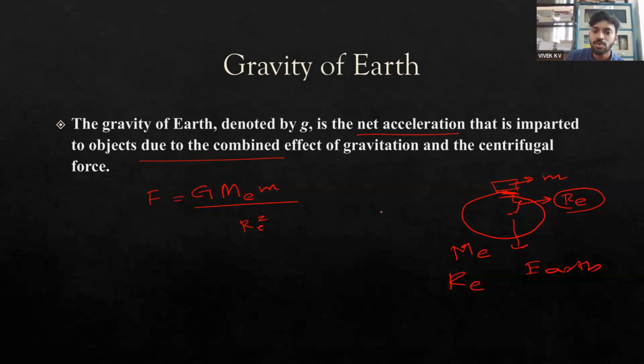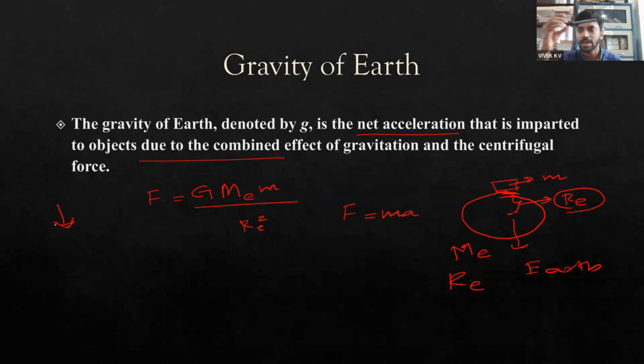Now, weight and mass are two different quantities. Mass is the amount of matter, whereas in Newton's law we have learned that force is nothing but mass times acceleration. If an object is falling, imagine that I'm dropping this pen, it is accelerating downwards at a certain rate.